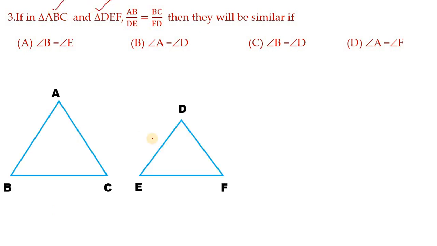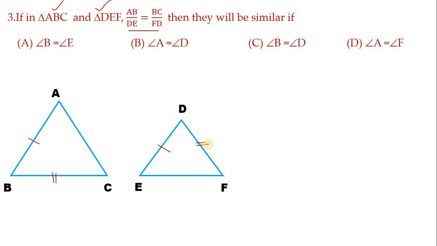So hence let me take two triangles, ABC and DEF, and these two pairs of sides are equal in proportion. I mean, let me mark in the figures. So AB by DE and BC by DF. So these two pairs of corresponding sides are proportional. Now, to become these two triangles similar, which angles should be equal?